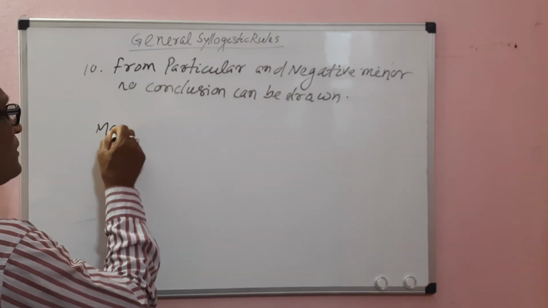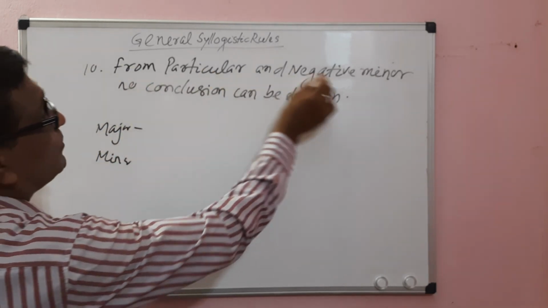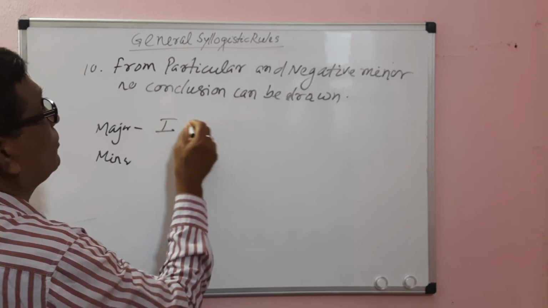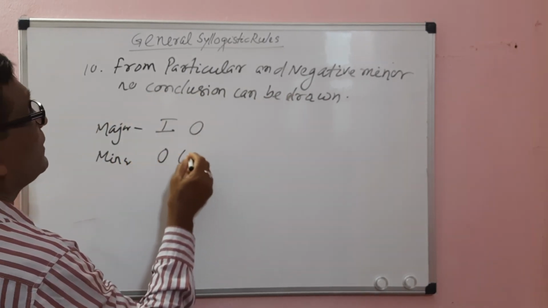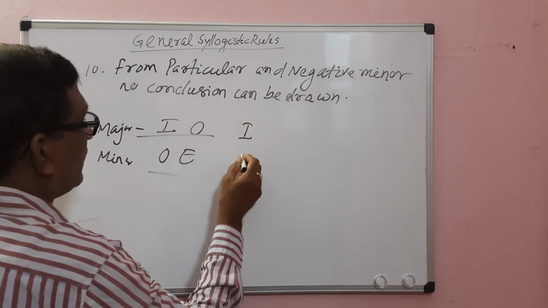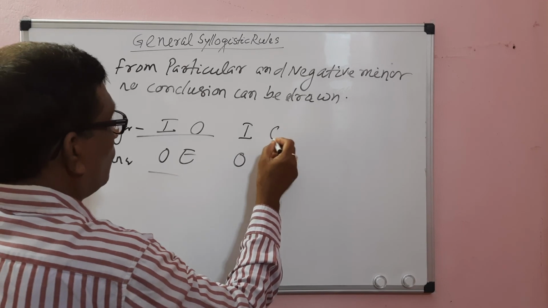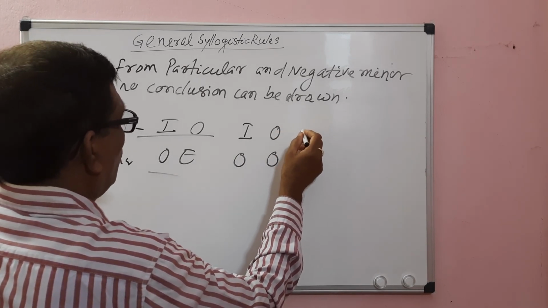This is the major premise, and this is the minor premise. The major premise is particular, so the proposition is I or O. The minor premise must be negative, and negative means O and E. What will be the combinations? One is I, O; O, O; O, E.